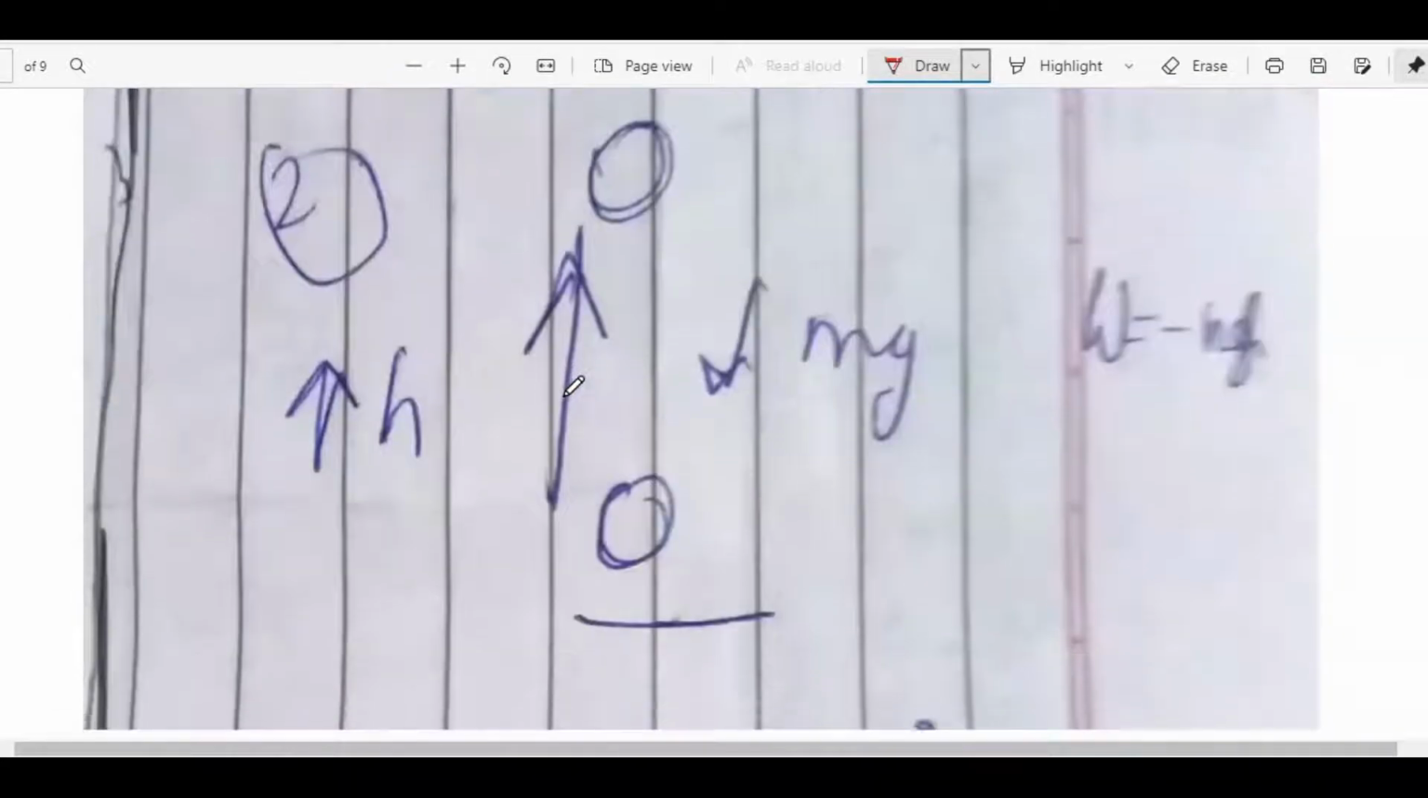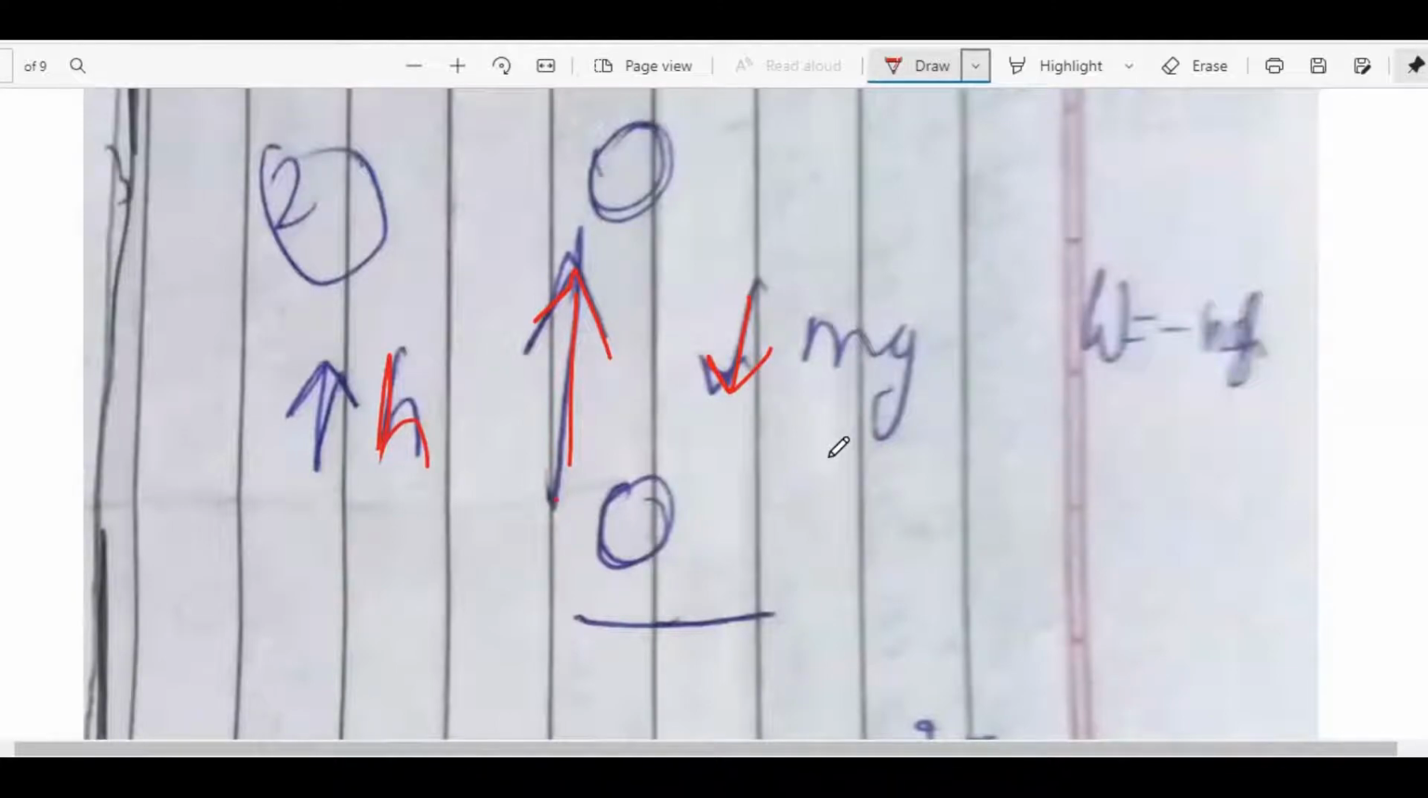Secondly, if the body is moving in the downward direction and the height is upwards, that is why they are against each other. So work done will be negative.